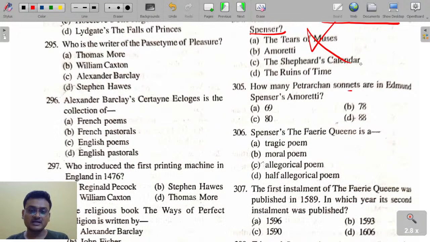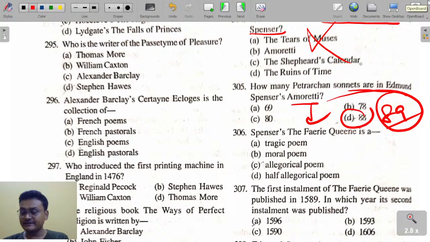How many sonnets are in Edmund Spenser's Amoretti? Amoretti has a total of 89. A sequence of 89 sonnets is Amoretti.